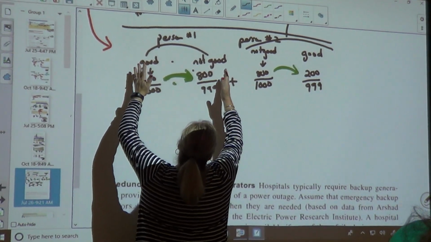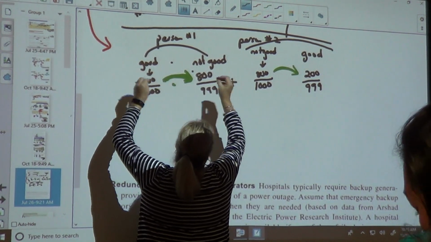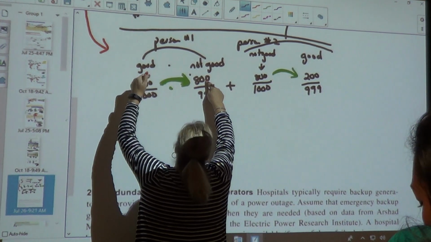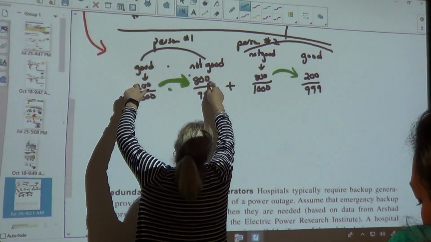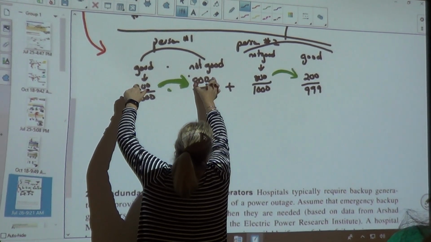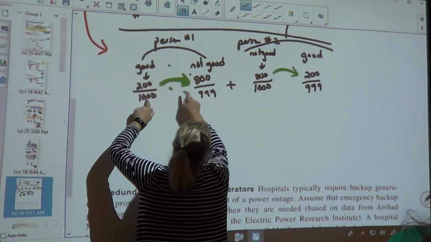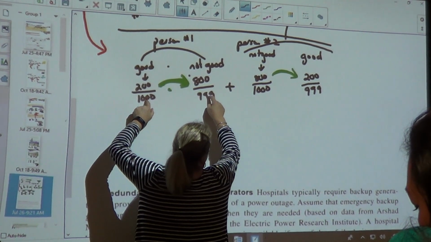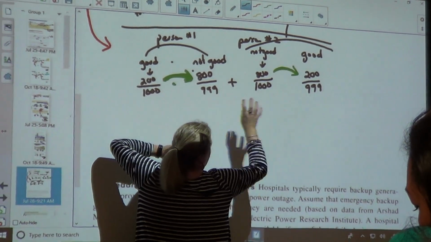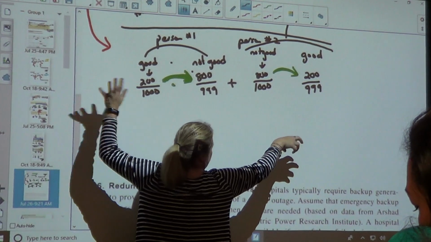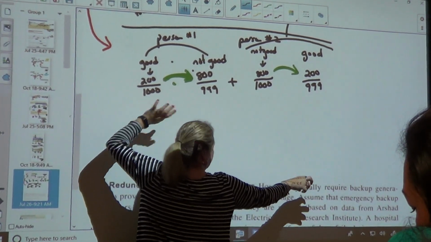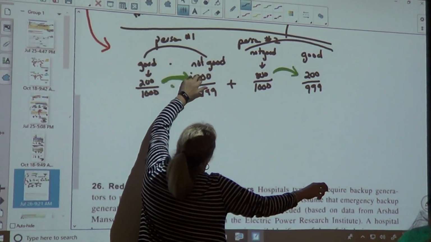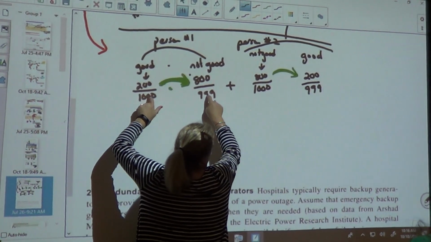When we deal, we have to say, because it said one person good and one person bad, so we had to have a good person and a bad person. So if we choose a good person, then there's going to be 800 bad people. But this goes down because of the replacement, but without replacement. Just like when we did the red and the heart and the club, we chose a heart, but the clubs didn't go down. We chose a good, but the bads didn't go down. But the total number went down.